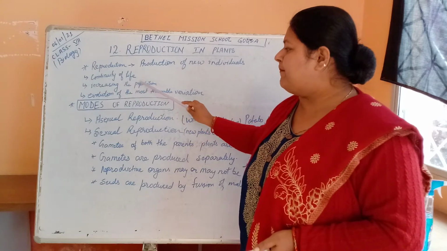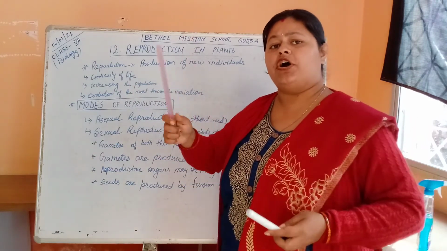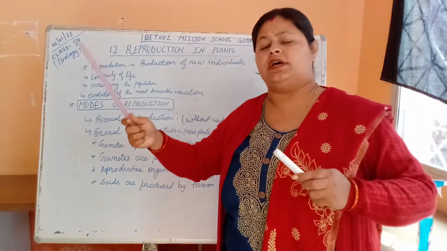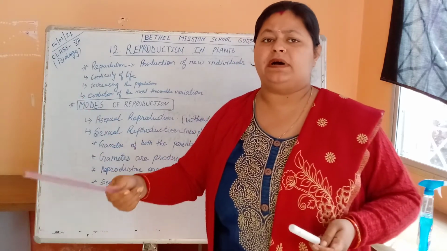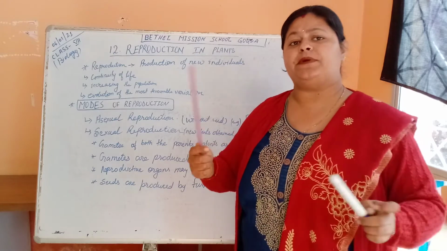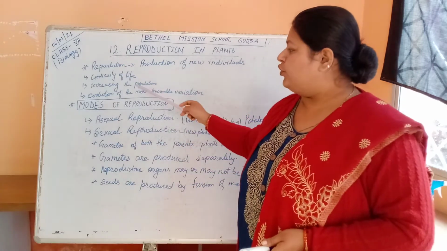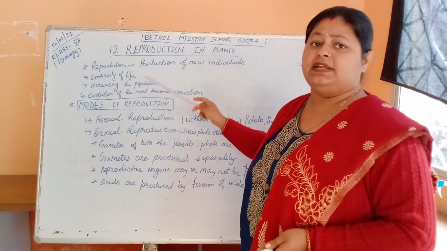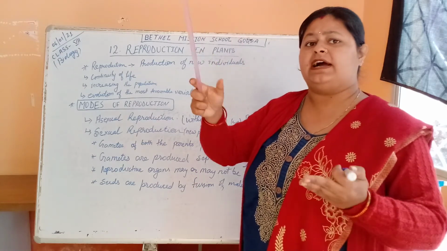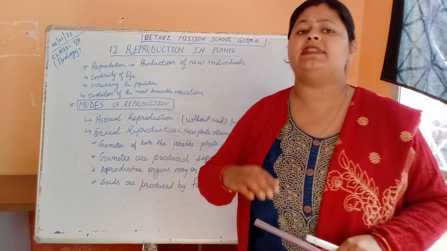Reproduction also increases the population. By reproducing we can increase the population of an individual species. Dogs reproduce to give birth to dogs. Cats reproduce cats. Human beings reproduce human beings. Cows reproduce cows. So it increases the population. If there is no reproduction, there will be no more growing of the species.